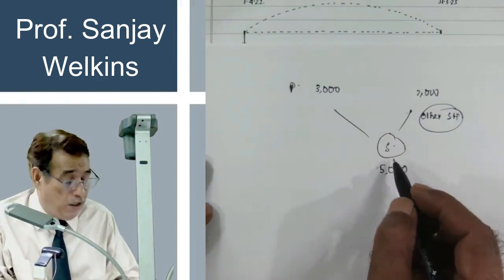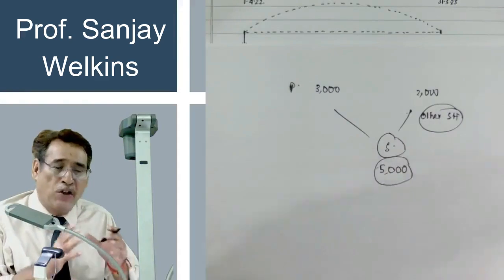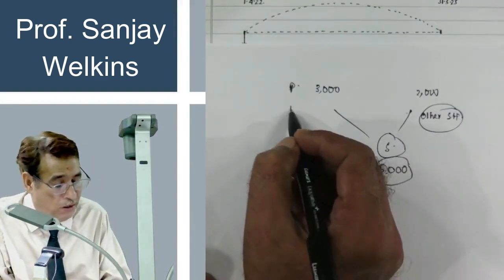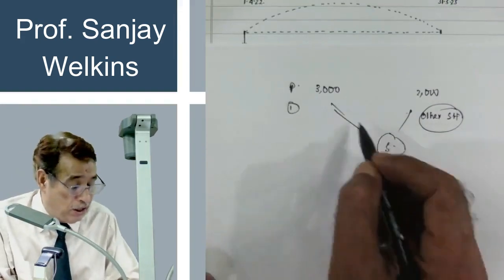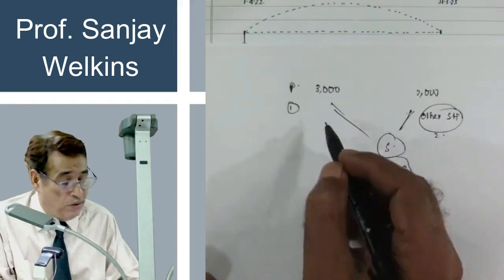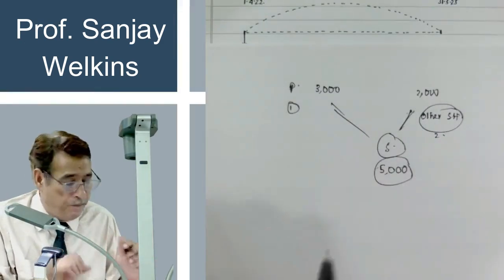Now look carefully. From the perspective of S Limited, we may say the entire share capital is in the hands of only two parties. One, P Limited, who has 3,000 shares, and the second party, other shareholders, who are holding 2,000 shares. It is as simple as that.